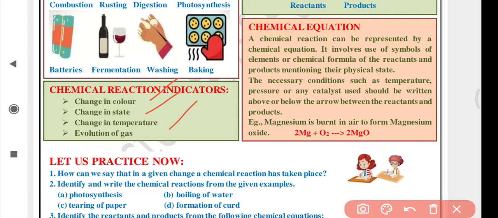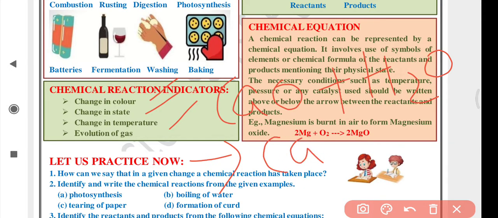Change in temperature. Suddenly the temperature of chemicals falls when they are mixed, or rises. For example, calcium oxide, you better know it as lime or chuna. When you mix water in lime, calcium oxide, that is chuna, it forms calcium hydroxide, Ca(OH)2, and a lot of heat is generated.